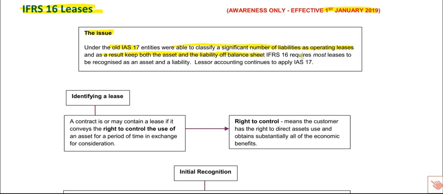So IFRS 16 comes into play, and it says that most leases are to be recognised as an asset and a liability. Now, most, we really are talking about 99.9% of leases. There's a little exception right at the bottom of this page. But this is all to do with lessee accounting. Anything to do with lessor accounting is still going to be in reference to IAS 17. So IAS 17 is now going to only cover lessor accounting.